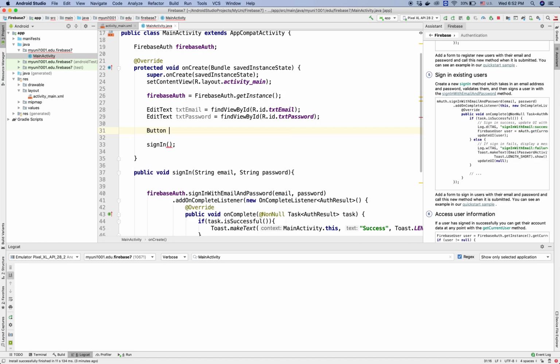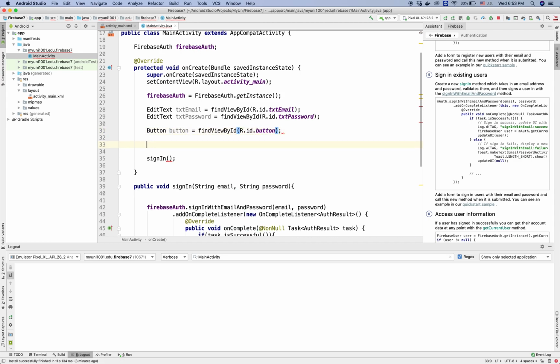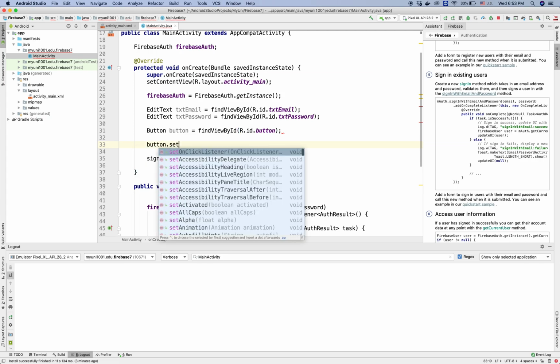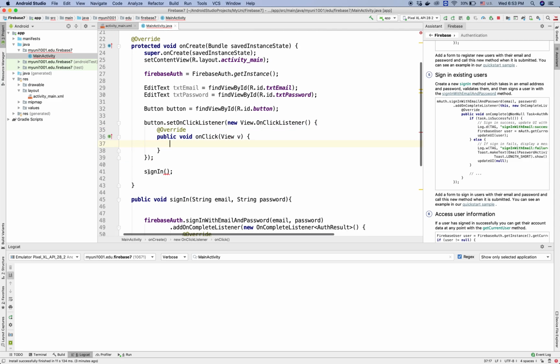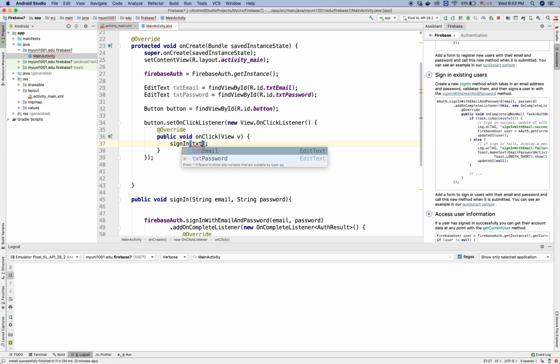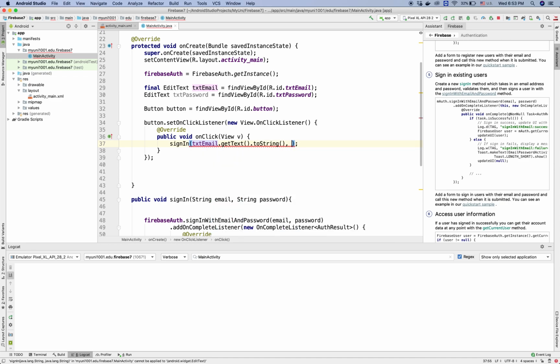Button findViewById R.id.button. And we assign an event to this button: setOnClickListener, new OnClickListener, and when the user clicks that button, we'll call the sign in method. In the sign in method, we pass in txtEmail getText toString, and then txtPassword getText toString. Okay, there we go.